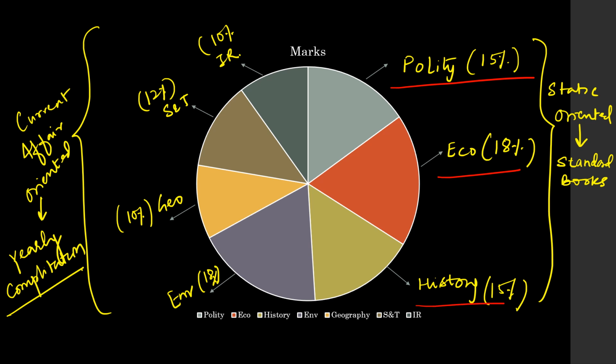This portion is the static portion of the UPSC prelims because most of the questions in polity are static, most of the questions in economy are static, and most of the questions in history are static. On the other hand, if you see the environment section, there are 18 questions, in geography there are around 10 questions, science and tech around 12 questions, and international relations, which is increasing these days, there are around 10 questions.